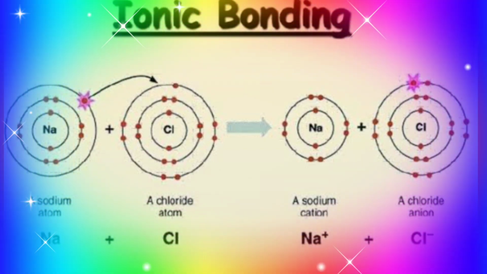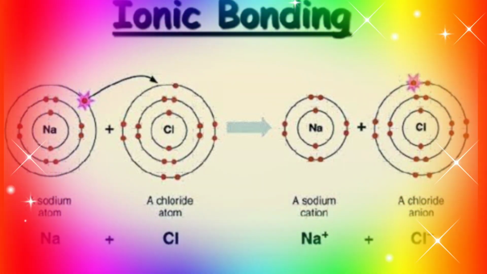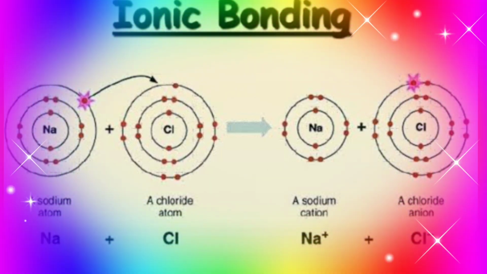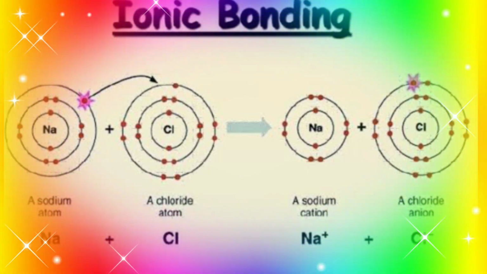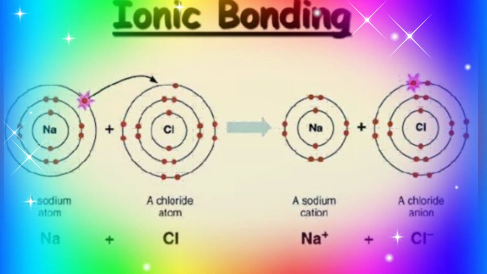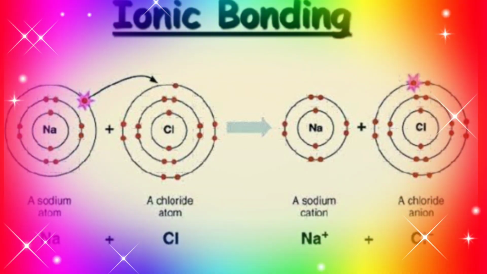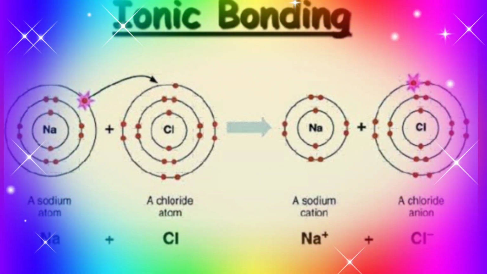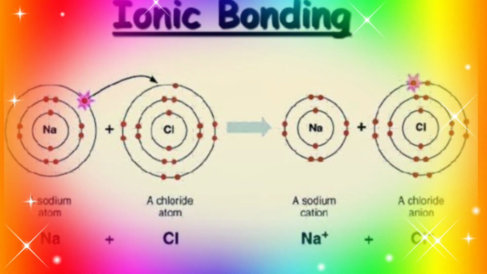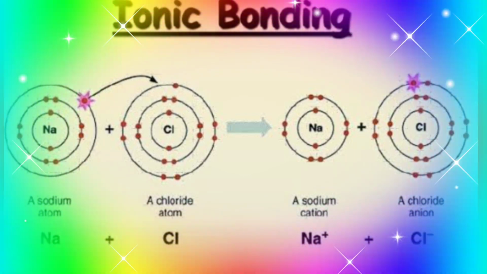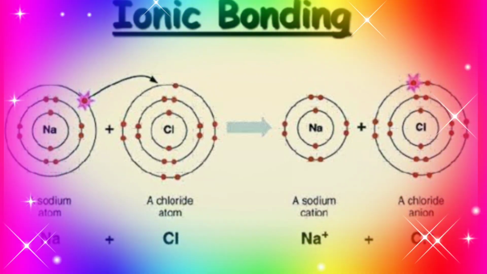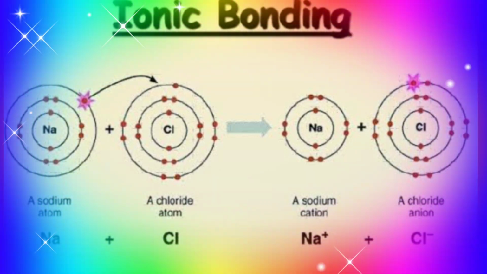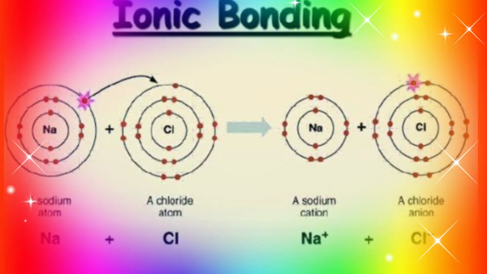When the elements sodium and chlorine combine, an atom of sodium gives its valence electron to a chlorine atom, whereby the cation Na+ and anion Cl- are formed. Due to the electrostatic force of attraction between opposite charges, the oppositely charged ions get attracted to each other and a chemical bond is formed between them. The chemical bond formed due to the electrostatic force of attraction between the oppositely charged cation and anion is called an ionic bond or an electrovalent bond.